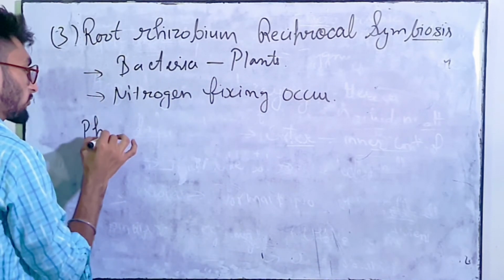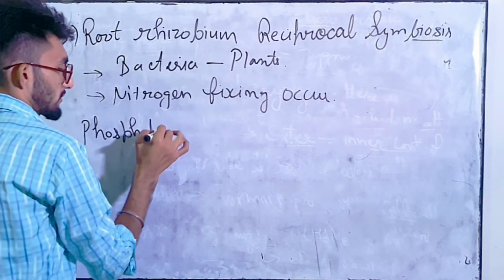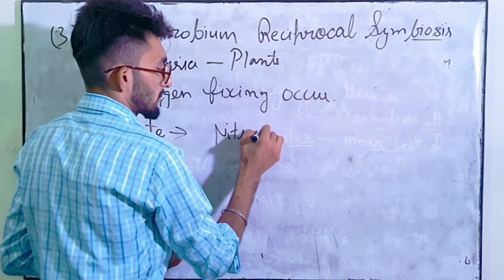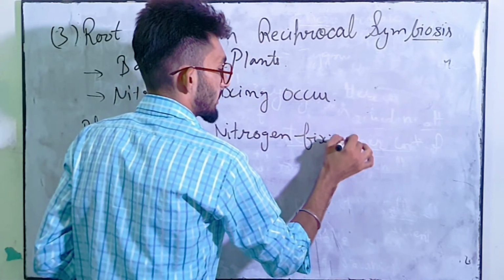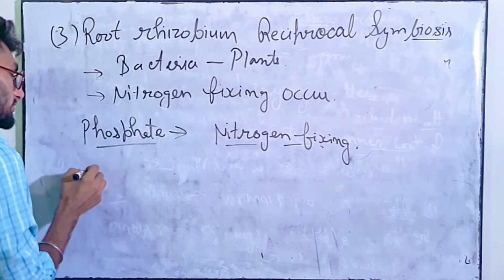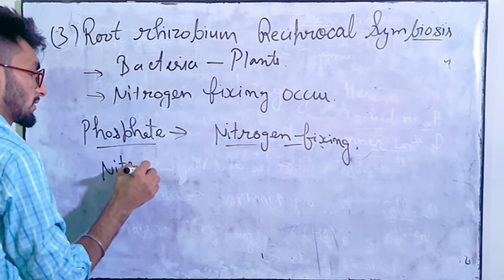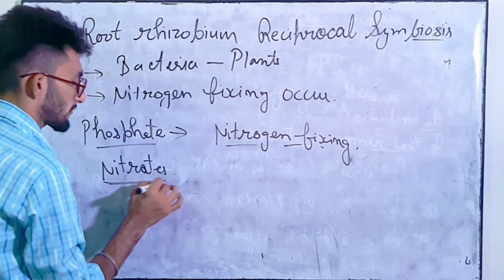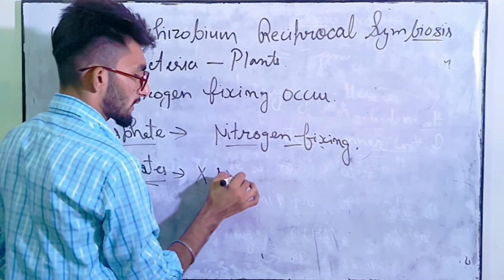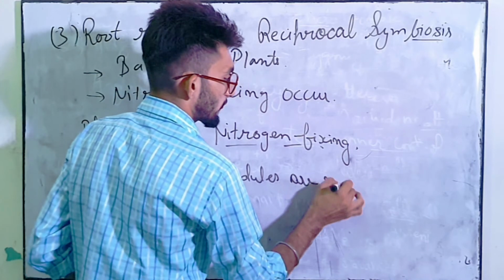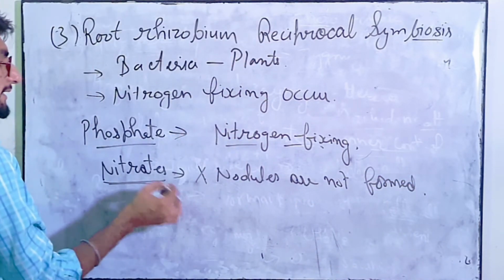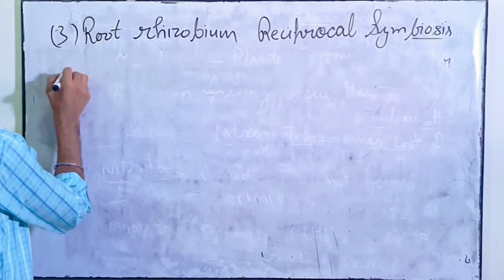So as we know, this association is for nitrogen fixing. So phosphate rich soil promote the nitrogen fixing. So वो soil जिसमें phosphate ज्यादा होता है वहां पे नाइट्रोजन फिक्सिंग ज्यादा है, ठीक है. But the soil in which nitrates are present, पर वो सोइल जहां पे नाइट्रेट्स प्रेजेंट होते हैं वहां पे रूट्स में नोड्यूल की फॉर्मेशन नहीं होती, ठीक है. So nodules are not formed in soil which is rich in nitrates. Clear? Okay, now we will do some examples.